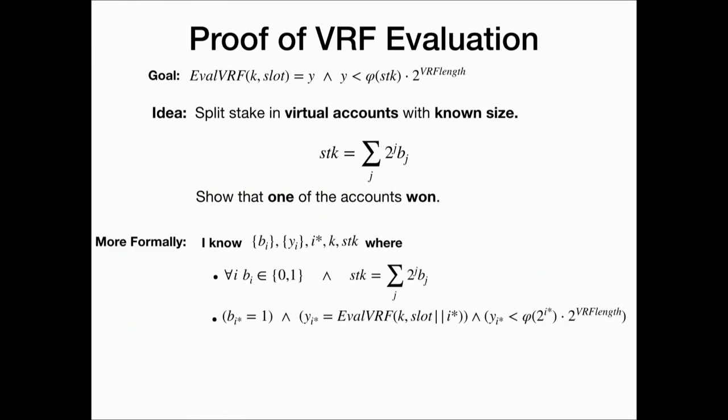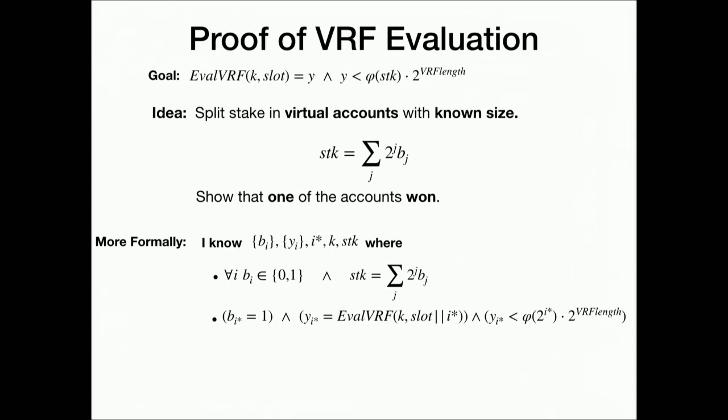Say I know some bits, some VRF outputs y. I know the one account which won, plus, of course, my VRF key and the overall stake, such that A, the bits I just claimed that are bits are actually bits, plus that my stake actually decomposes in the way I just claim. And then the lower line there, we say one account won.